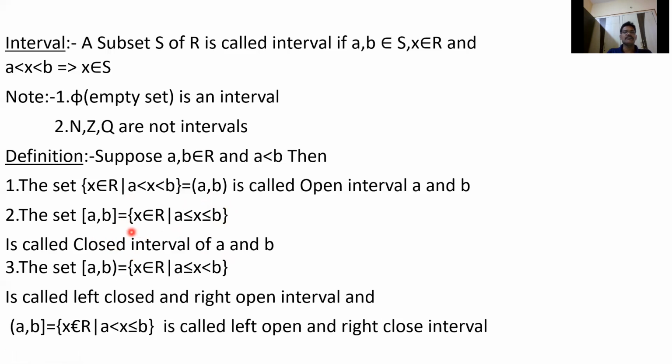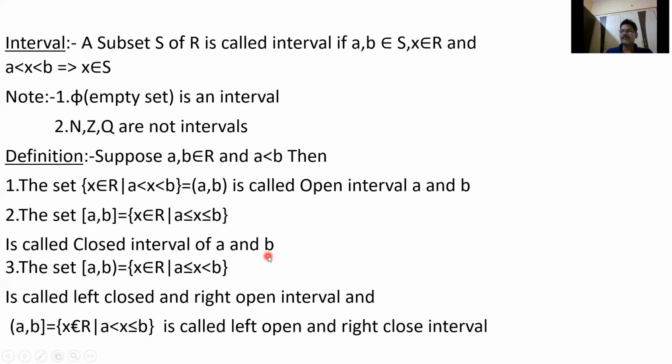For example, the open interval (1, 3) means the set of real numbers between 1 and 3 only. The closed interval [1, 3] means the set of all real numbers between 1 and 3, and 1 also and 3 also are elements. So in the closed interval, A belongs to the set and B belongs to the set, while in the open interval A and B don't belong to the set.